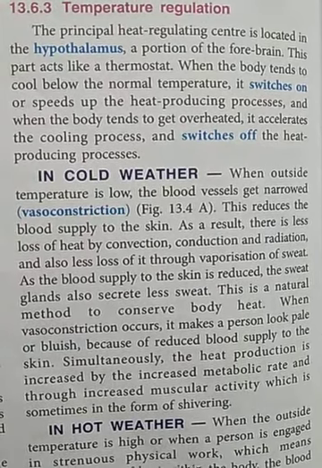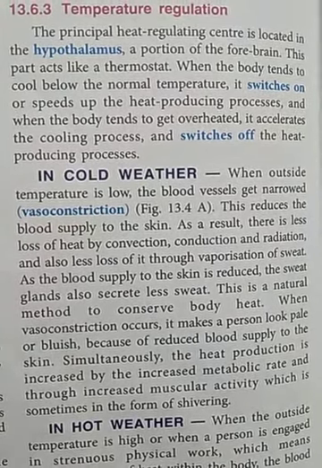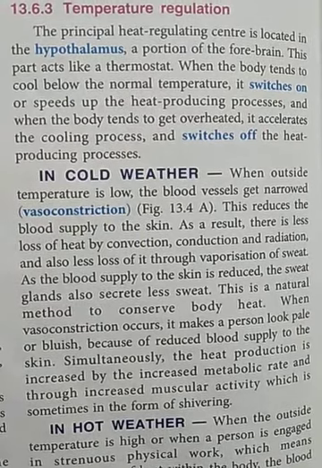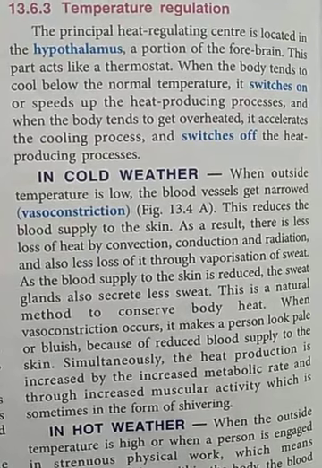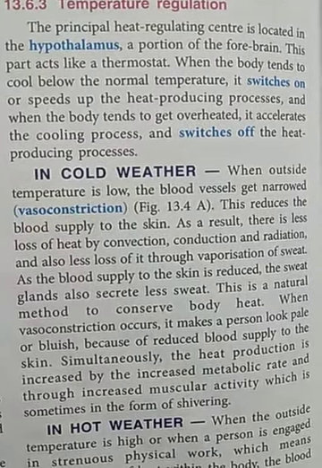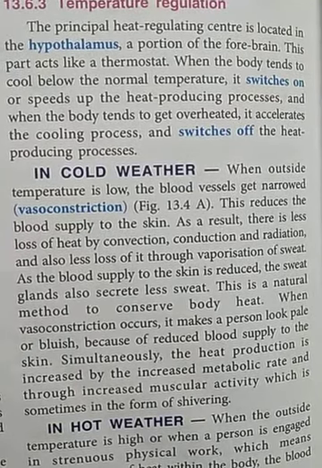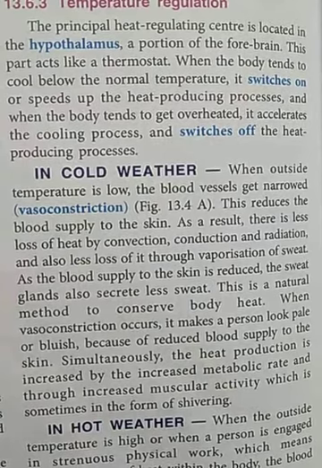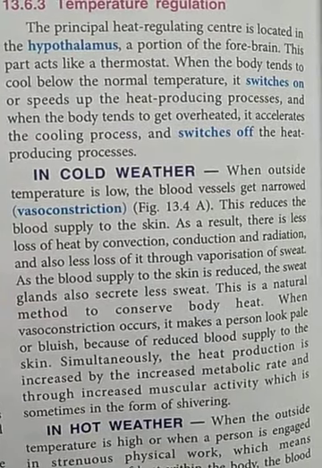When the body tends to cool below the normal temperature, then this hypothalamus switches on or speeds up the heat producing processes in our body, and again we get the normal body temperature. And if our body tends to overheat, then it accelerates the cooling processes and switches off the heat producing processes in our body, and again we maintain a normal body temperature.